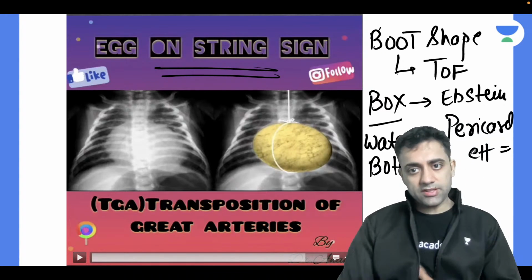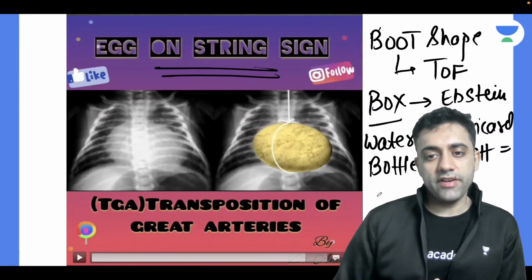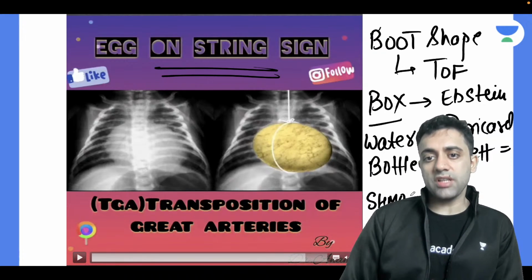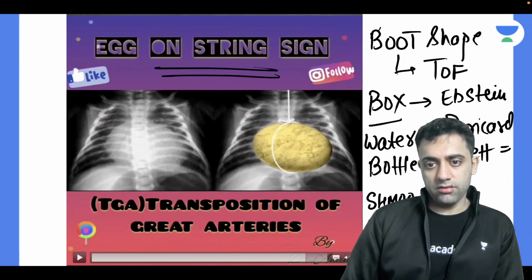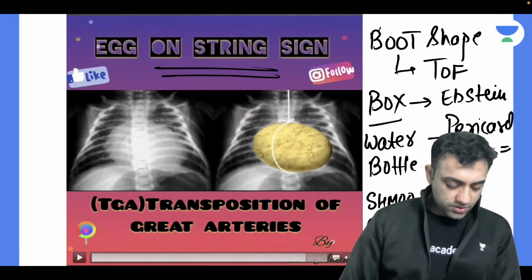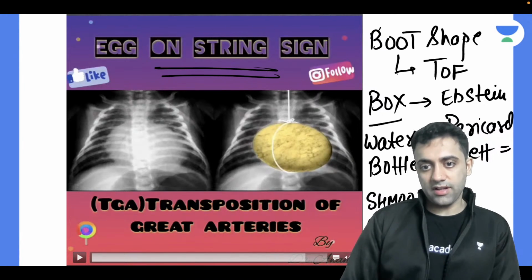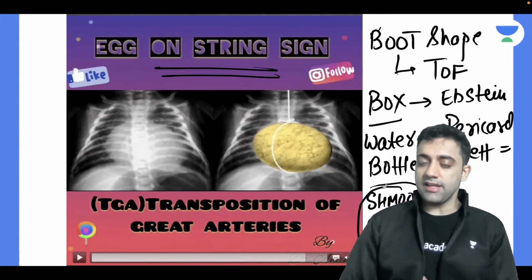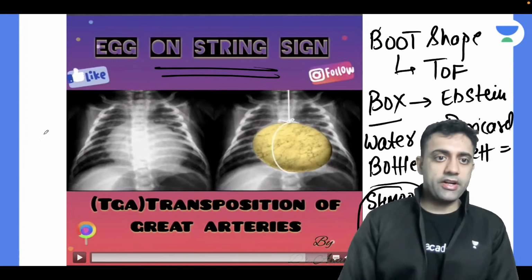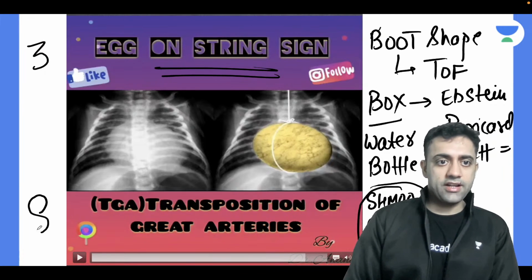So these are the things we must know. Where do you see the Shmoo sign? I showed you in the previous picture also. LVH, left ventricular hypertrophy, you see the Shmoo sign. Now where do you see figure of 3 appearance and figure of 8 appearance?